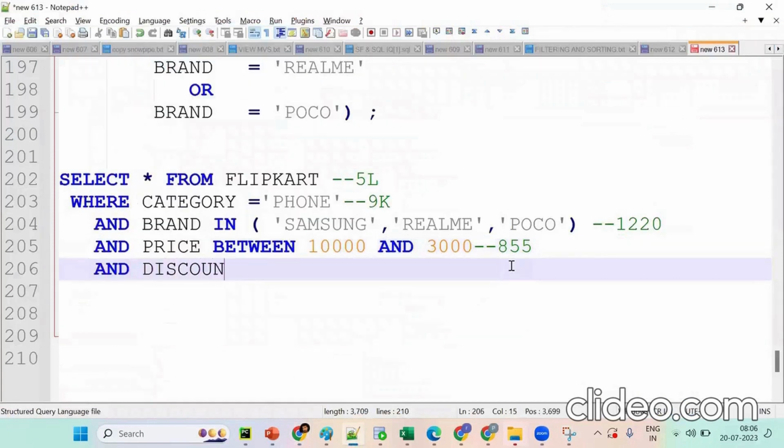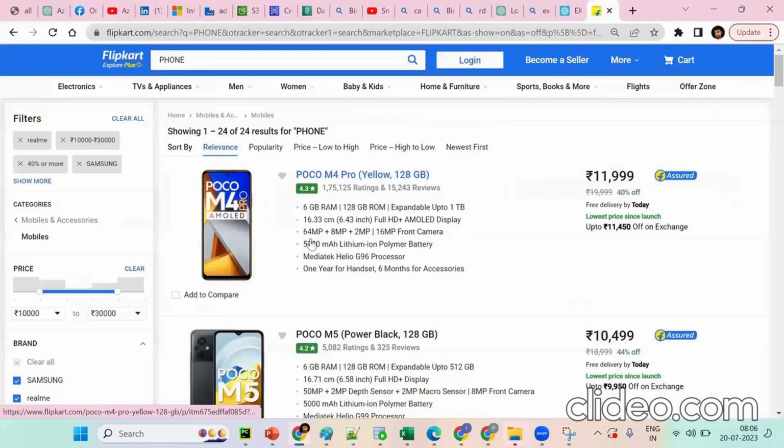Okay. Now see, tell me what happens. Suppose when I put 40%, employee equals to 1, it will give only one record. Now what are we saying? 40% or more. So you're asking for less than one record. It should satisfy 40%. No, employee equal to 40% or more. Tell me, is it possible?